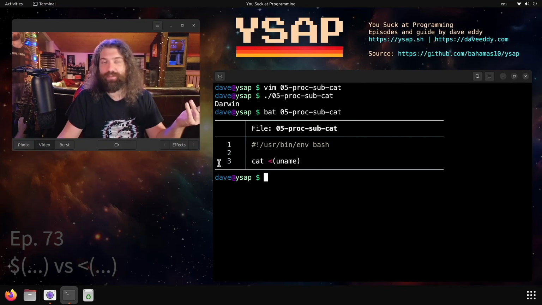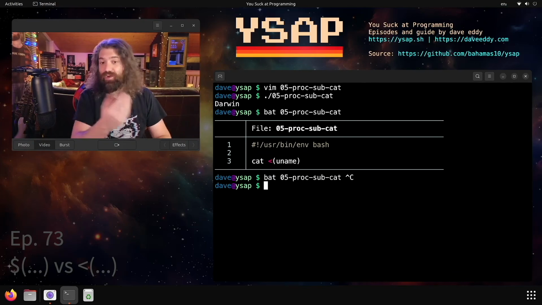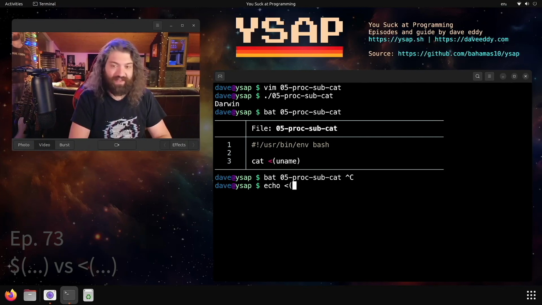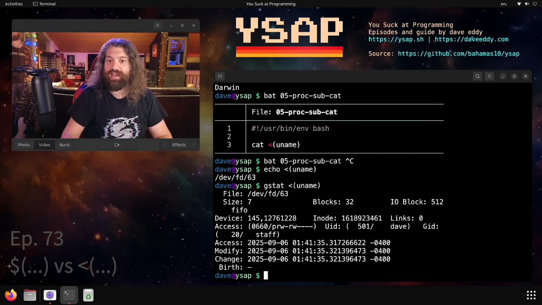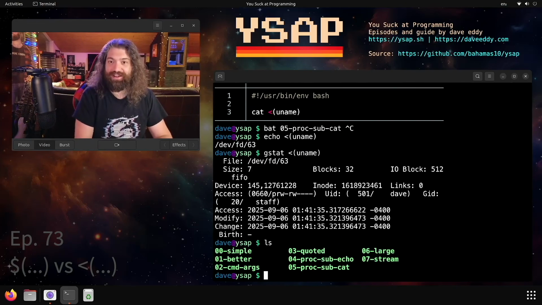I mean, technically it might be a pipe. I don't actually know what type of file it is. You know what, now that I say that out loud, let's actually find out what kind of file it is. Because if I echo uname, it gives us the name of the file. I could actually just gstat it, and where do we have it? It is a FIFO. Look at this, FIFO. So it is a pipe, it's not a regular file. Okay, let's get back on track here.